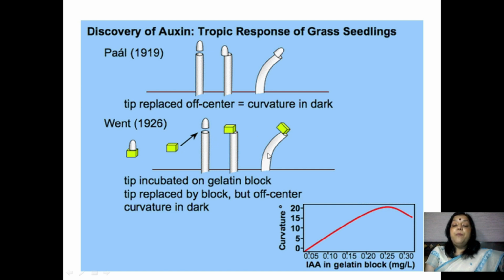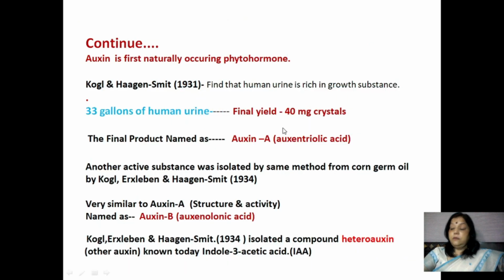There is a bending of the coleoptile tip. He placed agar blocks asymmetrically on the decapitated coleoptiles. Typical curvature was there even in the dark. And this bioassay is known as the avena curvature test.